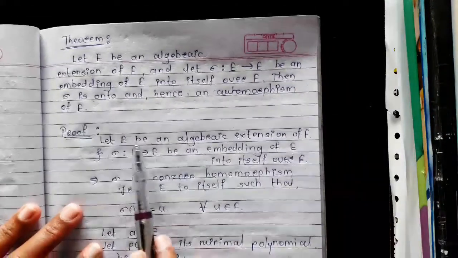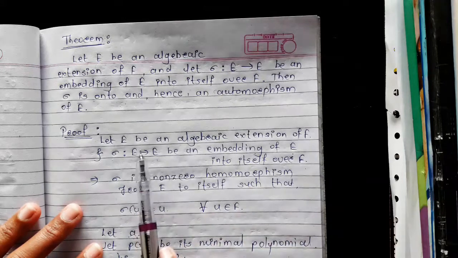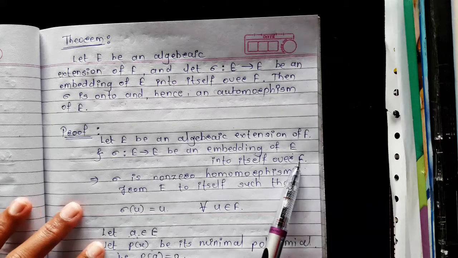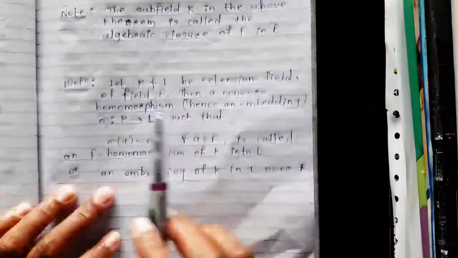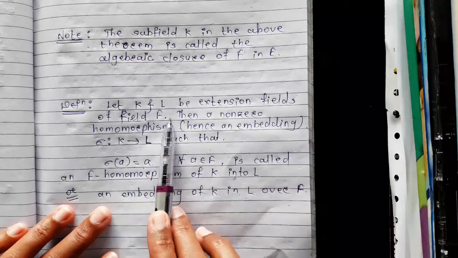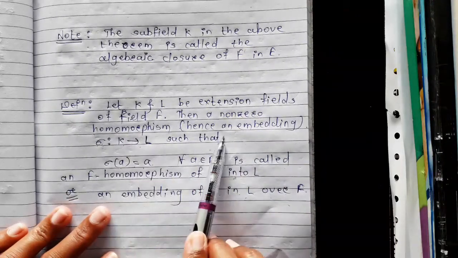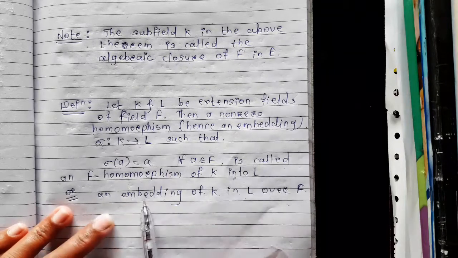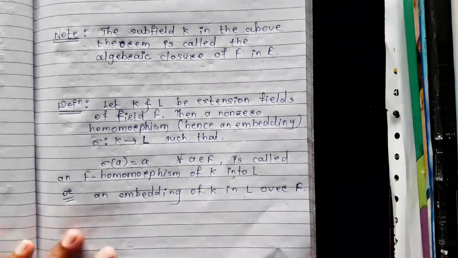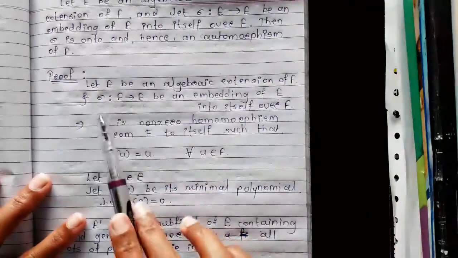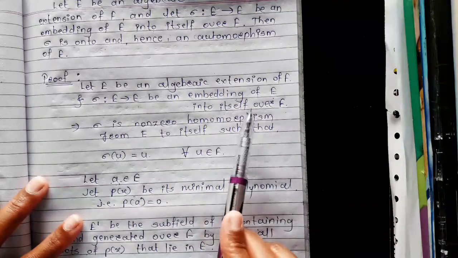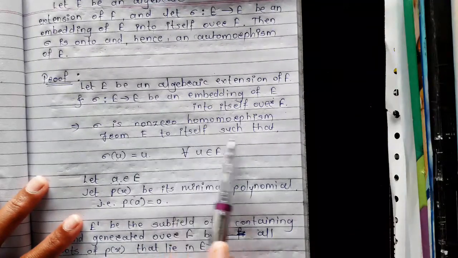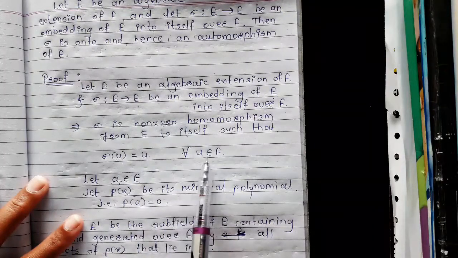The given things are: let E be an algebraic extension of field F and sigma from E to E be an embedding of E into itself over the field F. As we know, if K and L are extension fields of F, then a non-zero homomorphism sigma from K to L such that sigma of a is equal to a for all a belongs to F is called an F homomorphism of K into L, or an embedding of K in L over F. And here E is an algebraic extension of F and sigma from E to E is an embedding of E into itself over the field F. It means that sigma is a non-zero homomorphism from E to itself such that sigma of u is equal to u for all u belongs to F.